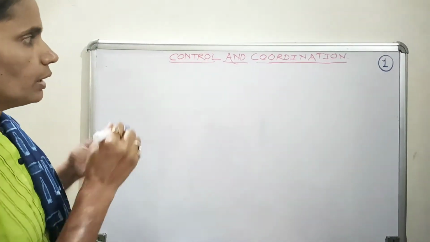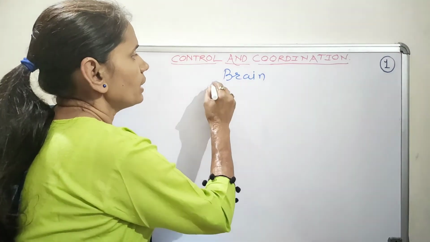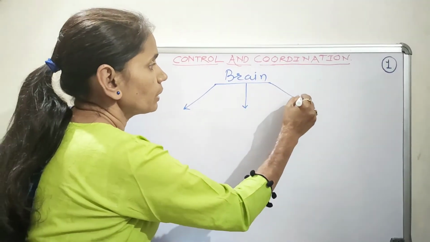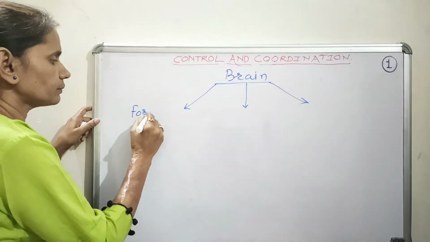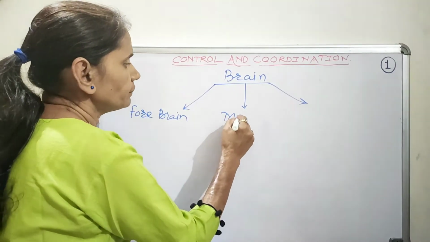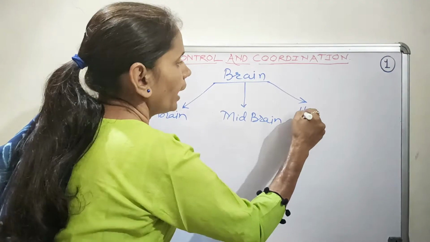So coming to the functioning of the brain. The human brain can structurally be differentiated into three major parts: forebrain, midbrain and hindbrain.